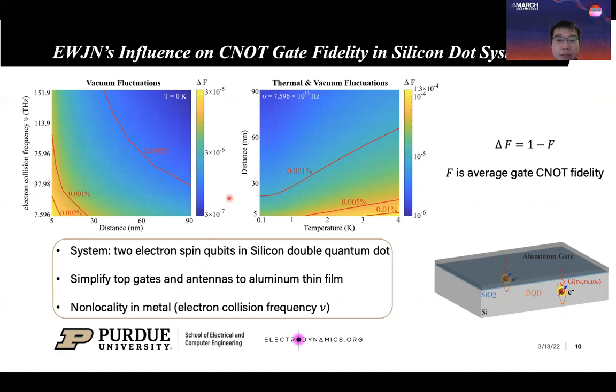So here we show two color maps, and the color represents the CNOT gate fidelity decrease due to evanescent wave Johnson noise. In the left color map, we consider only the influence of vacuum fluctuations, and we study its dependence on the material property, which is determined by electron collision frequency nu in aluminum, and also its dependence on distance between the electron spin and the aluminum thin film. In the red color map, we present the influence from both thermal and vacuum fluctuations, and we also study its spatial and temperature dependence.